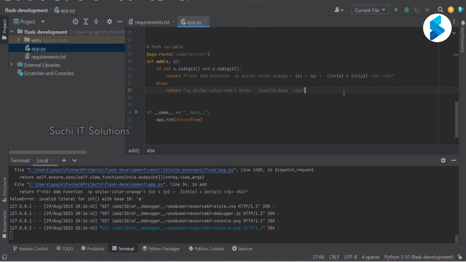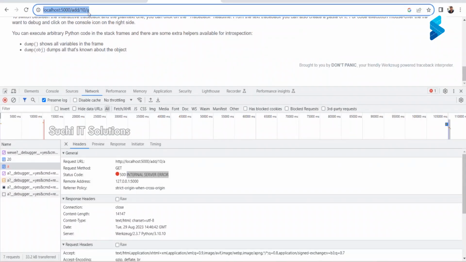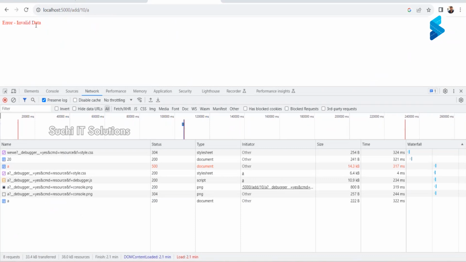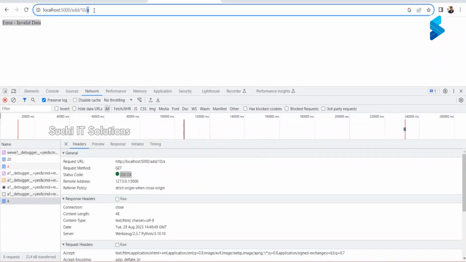Now what happens if I just save this and go back to the browser? Right now, if I just try this, I have handled this case. What does it say? Error, invalid data. But if you see from my server, I have handled it well, 200. I'm not stopping my server, I'm not causing an error. I know that it is possible that people might enter wrong values in the URL, so I know I should handle this.